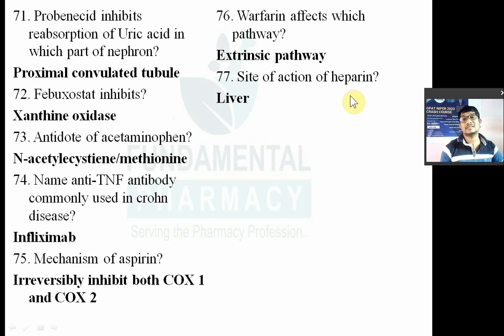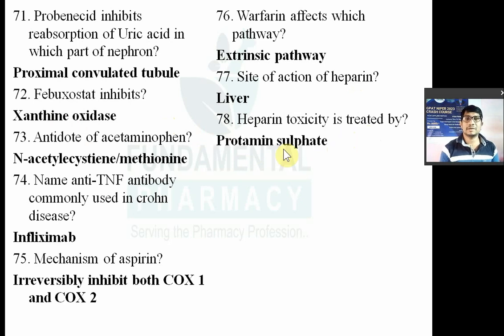So remember, the site of action of heparin is the liver. We will see the next question. Heparin toxicity is treated by, as I told you, protamine sulfate. Remember, protamine sulfate is a specific antidote for heparin toxicity. Protamine sulfate is a basic compound, heparin is an acidic compound. Remember. Now the next question we will see.